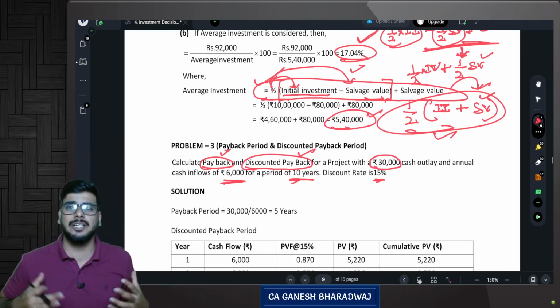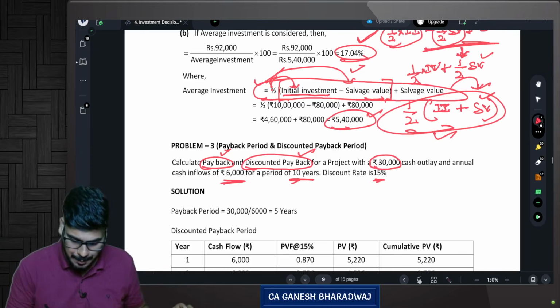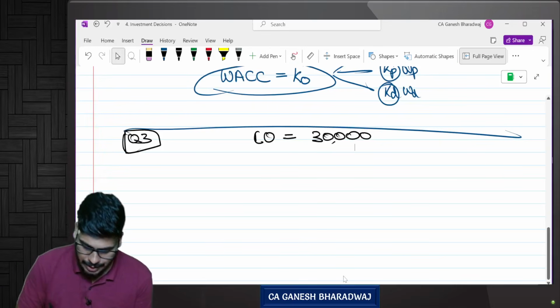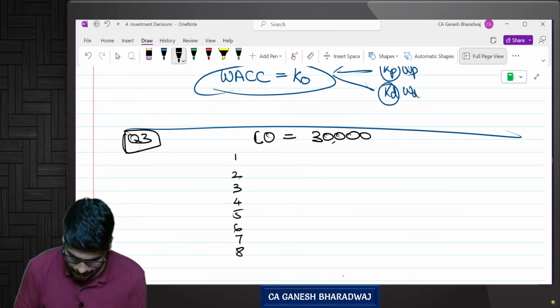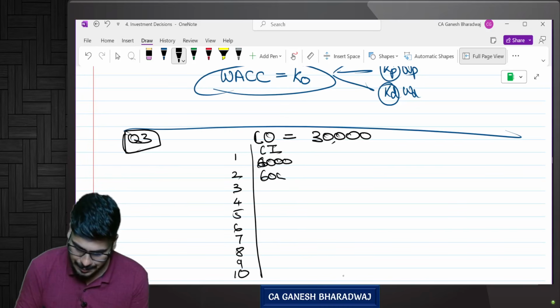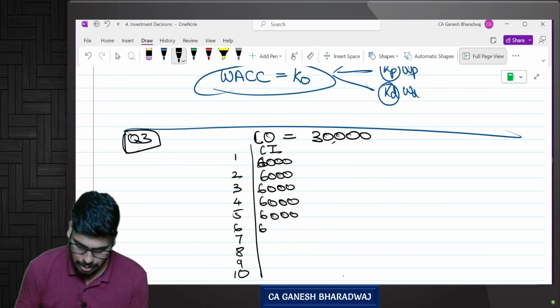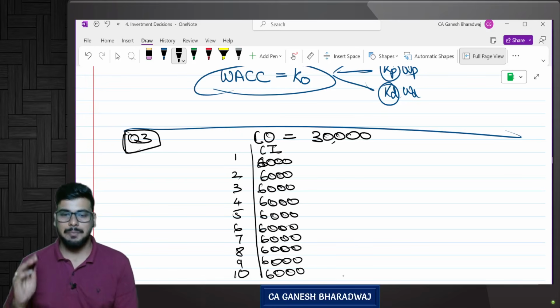So the cash flows after tax, that is, adding back depreciation and all these adjustments, the net cash inflow that I get after all my expenses is 6,000 for a period of 10 years, right? So basically they are saying, if you invest this, then for the next 10 years, 1, 2, 3, 4, 5, 6, 7, 8, 9 and 10, you will be getting 6,000 rupees every year, correct? 6,000 and 6,000.